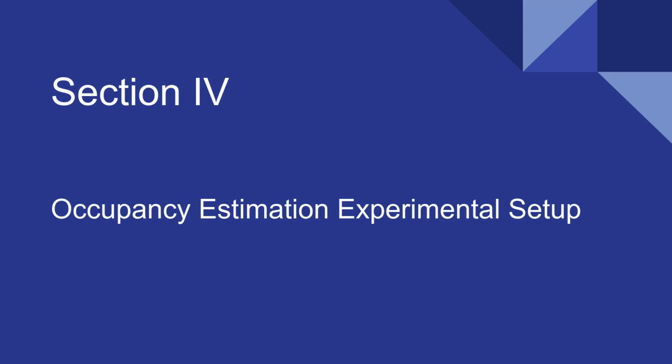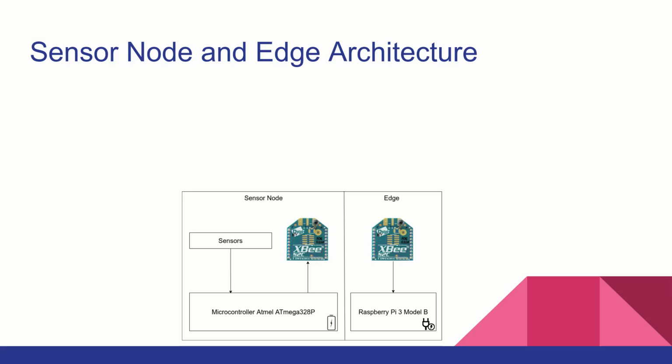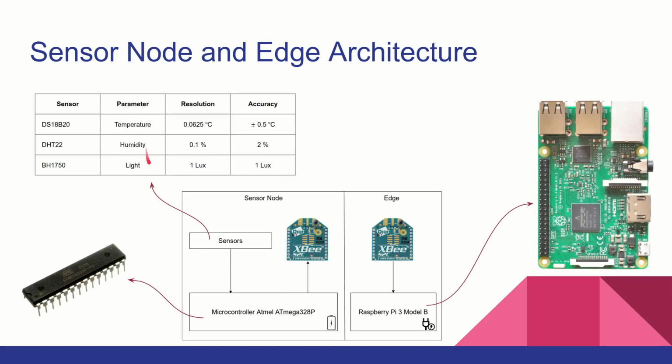So to validate our proposed data reduction scheme, we chose an IoT application of occupancy estimation. Let's take a look at the experimental setup for that. Each of our sensor nodes has an Atmel ATmega 328P, which is battery powered. It is connected to 3 different sensors: temperature, humidity, and light. You can see their specifications in this table.